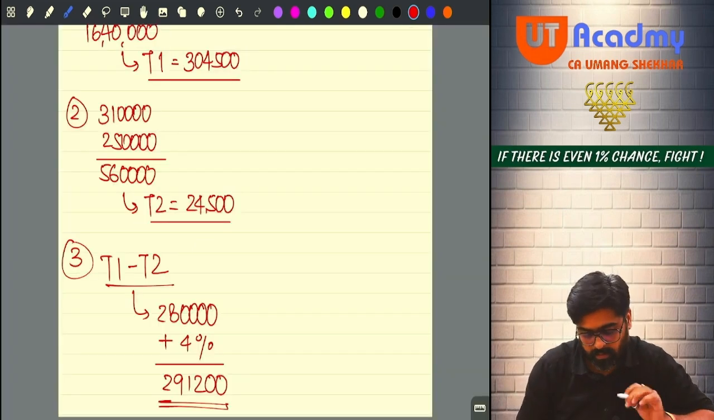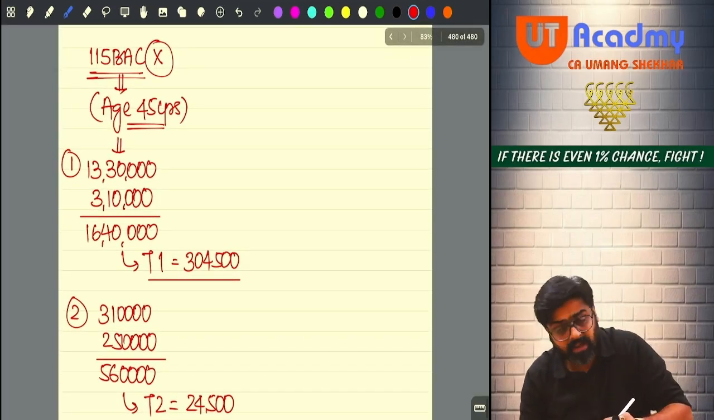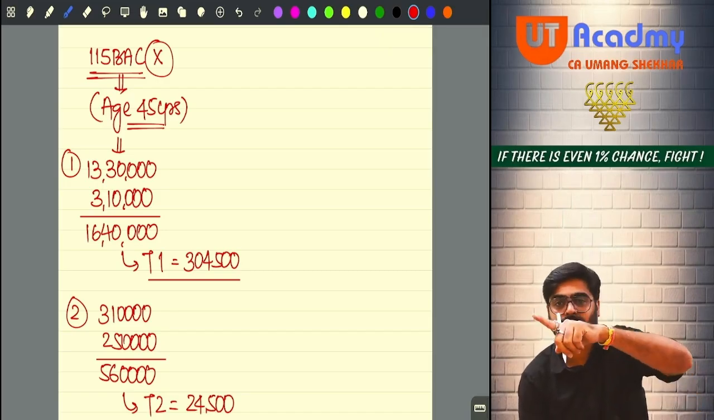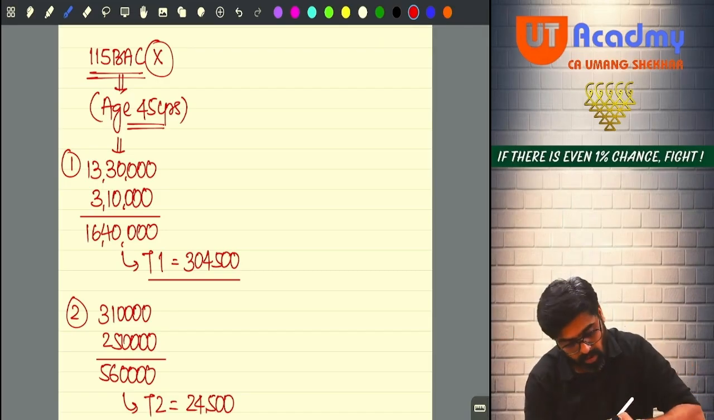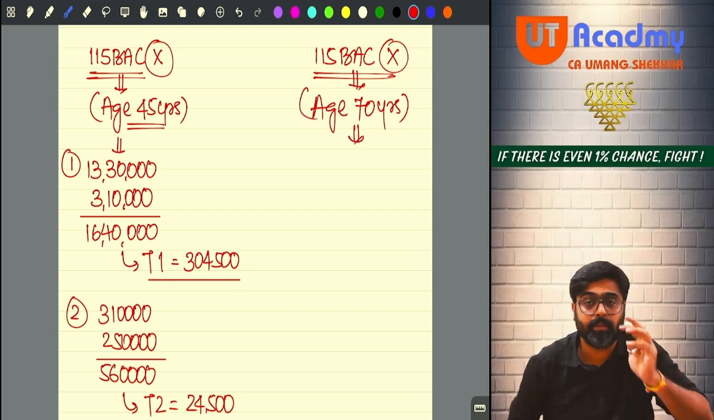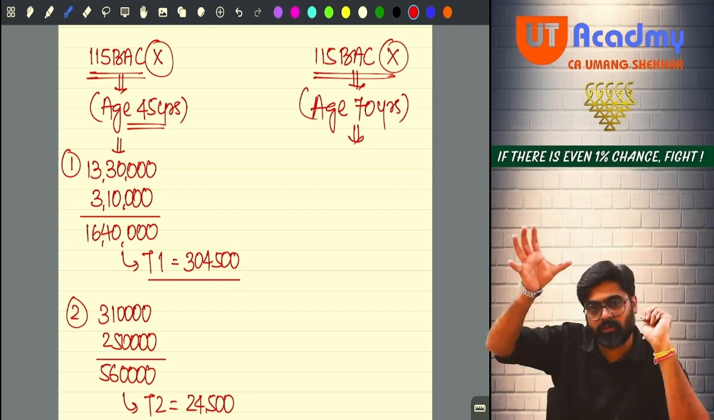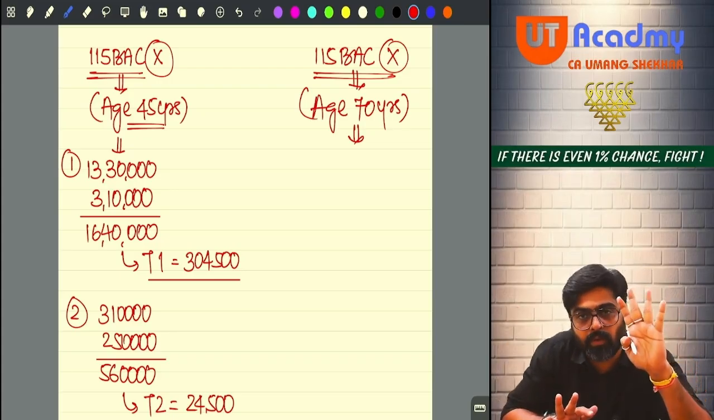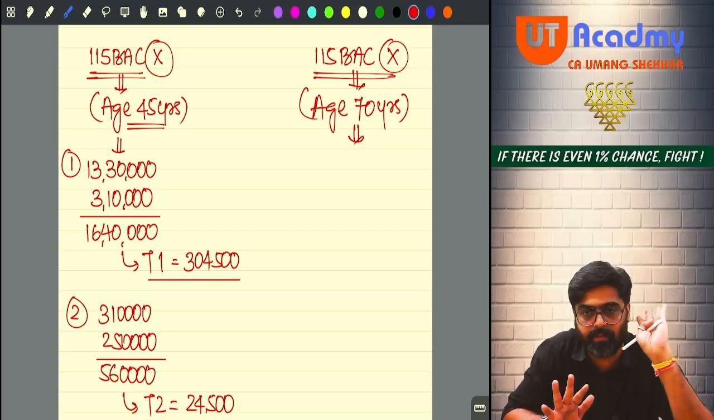Now please wait. If you are not following 115BAC and your age is 45, then this is your tax liability, because for you the basic exemption limit will be 2,50,000. But if you are not following 115BAC and your age is 70 years, meaning you are a senior citizen, for you the basic exemption limit will be 3 lakhs. So now the same calculation you are supposed to do, but remember, don't forget to take 3 lakh rupees as basic exemption limit.